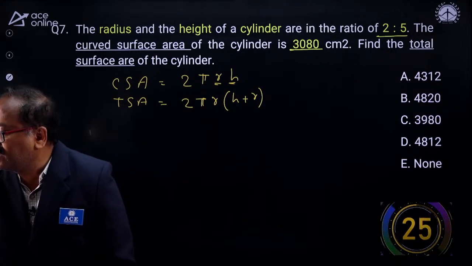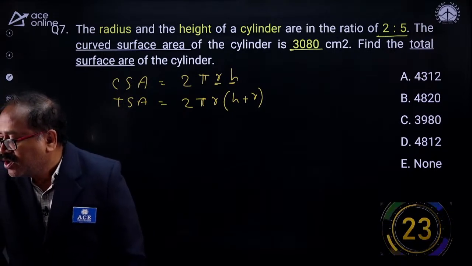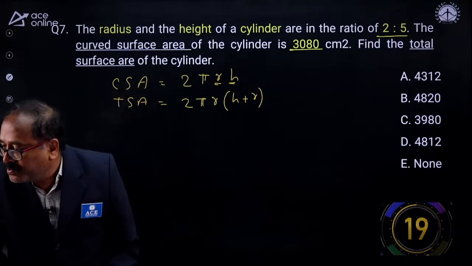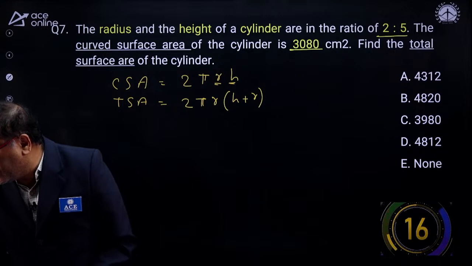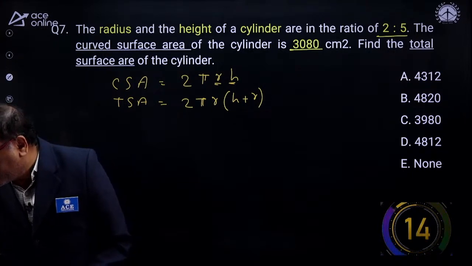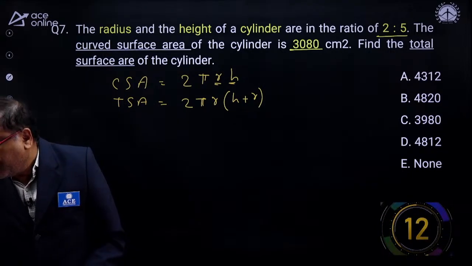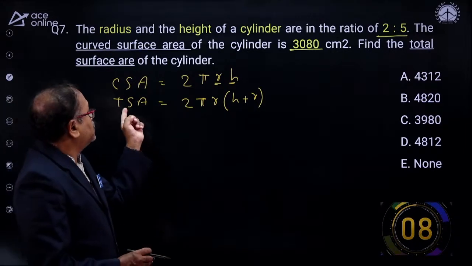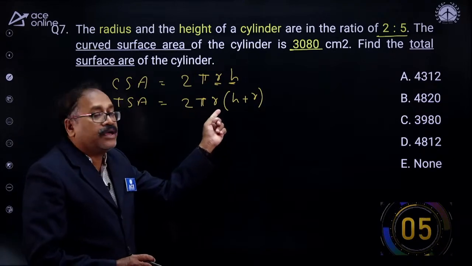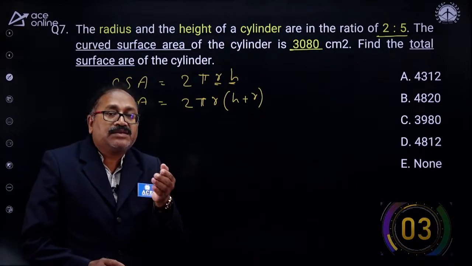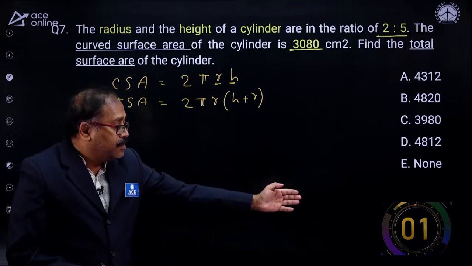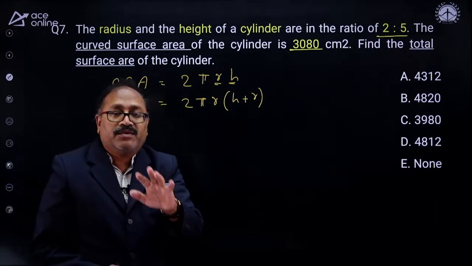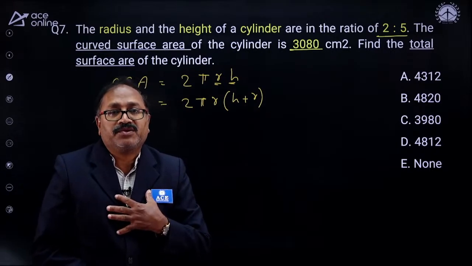Yes, answer please. Finally, what's your option, sir? 2 pi R square H? No, you are telling the volume formula, sir. So this total surface area is 2 pi R into H plus R. Your time is up. Not to worry, even if you don't know, you are learning something today.